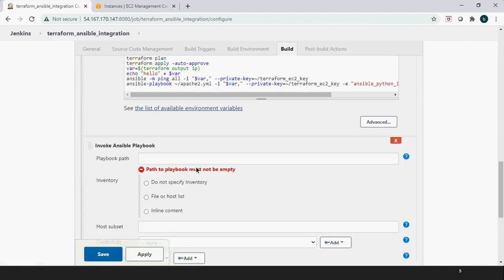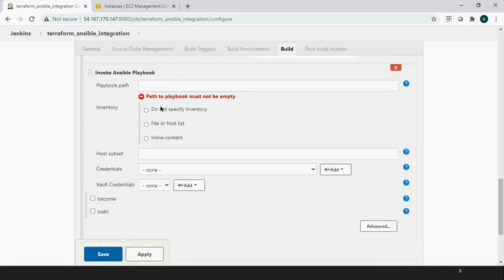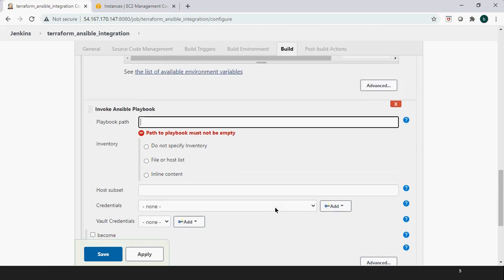If you choose invoke Ansible playbook, you give the path of the playbook, and everything is done, provided your playbook files are located in the same path. You need to give the relative path with the playbook name, simply save, and it will execute your playbook.